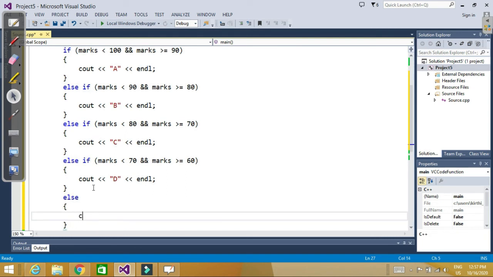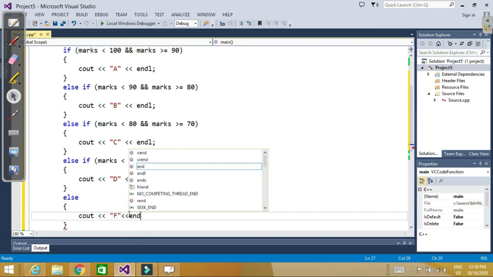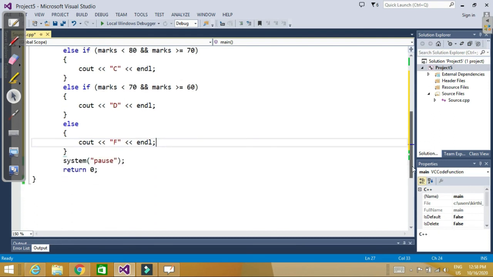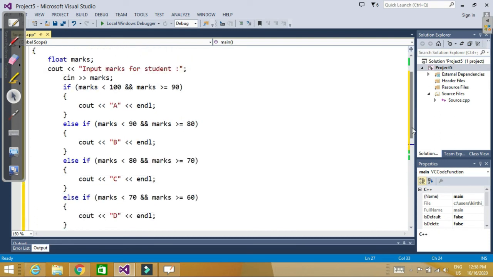Else, cout F. For the last one we write only else, and in between you can write else if, else if, else if. So here we print the grade when we input the marks. We can say less than or equal to 100 because maximum marks are 100. So if marks are less than or equal to 100 and greater than or equal to 90, grade will be A. Likewise, we print the grade.